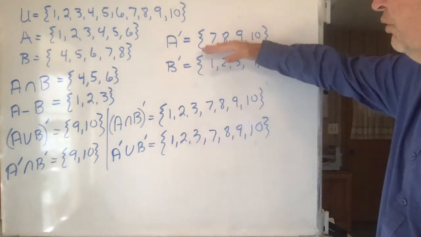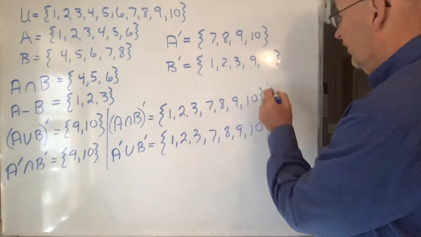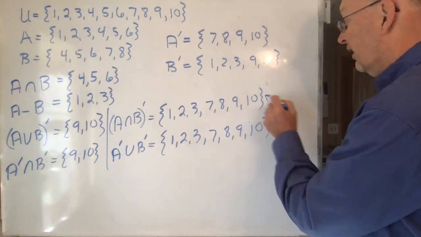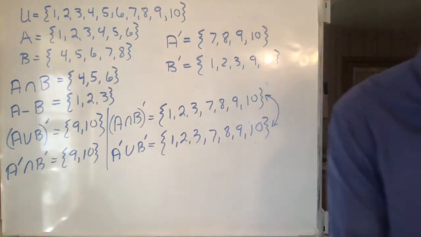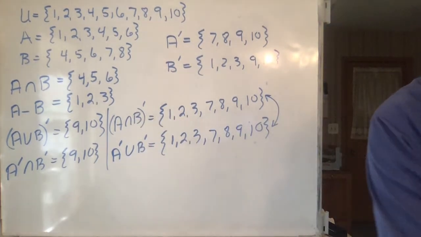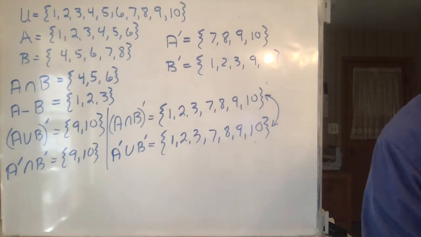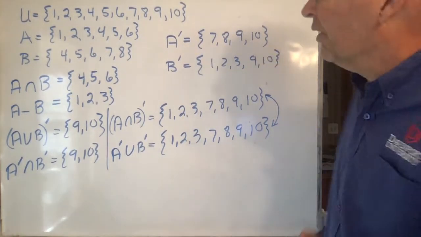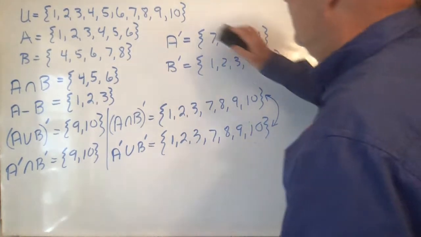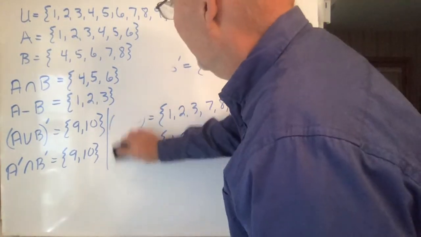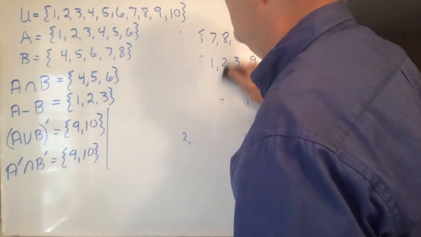So there's the union of these two, and notice that these two sets are exactly the same again. So there's the other one of De Morgan's laws. Very good. What's the next one asked? How many elements are in A cross B? Okay, so that's a totally different idea.